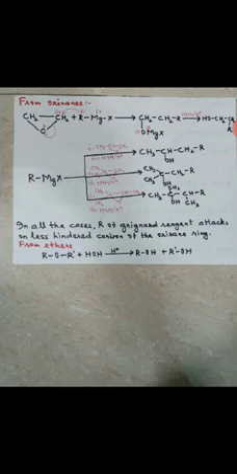Got it? ROR means like you are taking CH3OC2H5, a different alkyl group. You can take the same alkyl group also. Suppose you are taking CH3OCH3, then you will get ROH only, 2 molecules of ROH. That is CH3OCH3 plus HOH in presence of H plus. What you will get? 2 molecules of CH3OH.